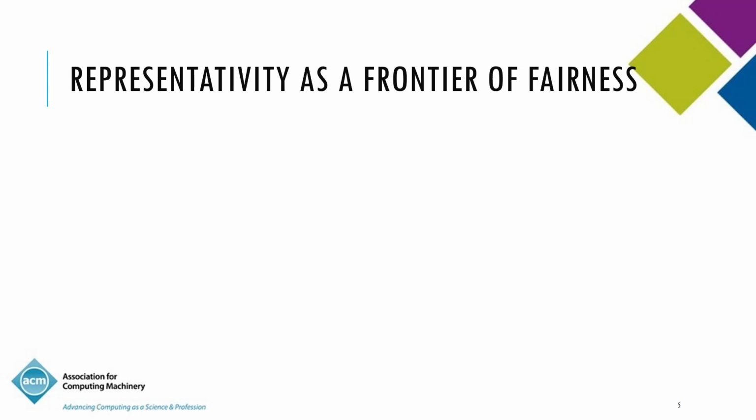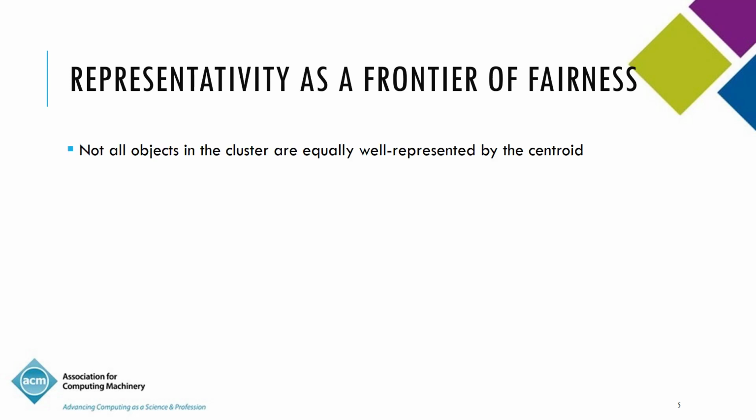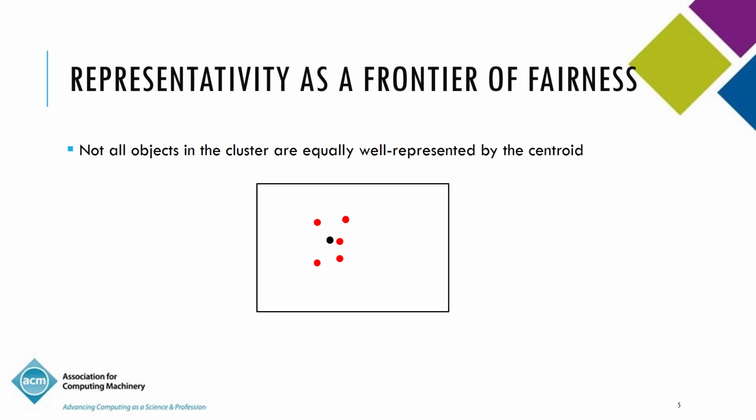So let's look at representativity as a frontier of fairness. Not all objects in the cluster are equally well represented by the centroid or the prototype. I'm using centroid and prototype kind of interchangeably here. For example, if you look at this cluster, which I've zoomed in on, you have the red objects that are part of the cluster and the cluster prototype, which is the black object. In this case, let's consider two objects, A and B.